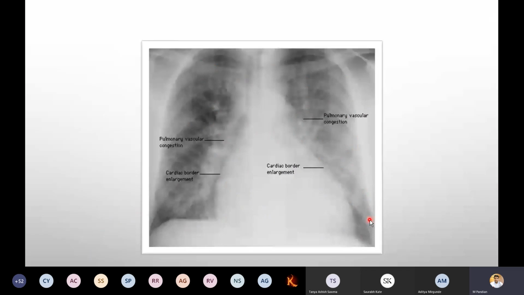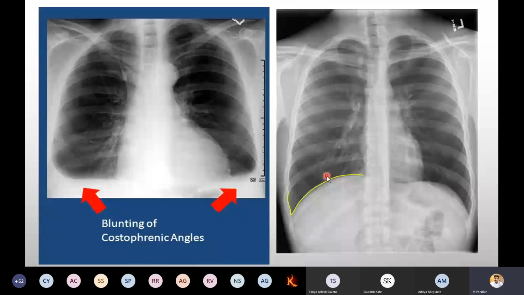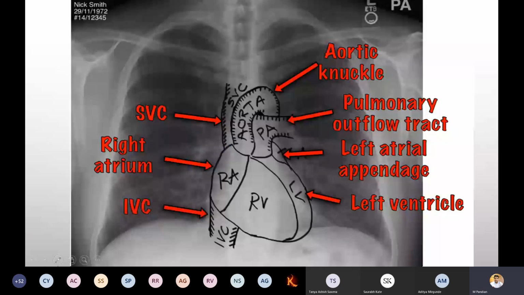Now, the border of the heart is another important thing. If you want to check the cardiac border, right and left, we want to examine it. Enlargement in size I have placed here. So the normal one, I have already explained thoroughly. You can go through this picture. You can mention in the paper which PPT I'm using and what the number is. Everybody getting it? So in this particular specific slide, you have to say the left border, right border. Okay? Remember this.